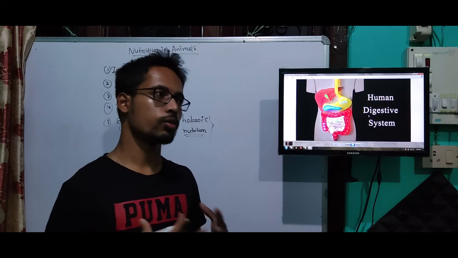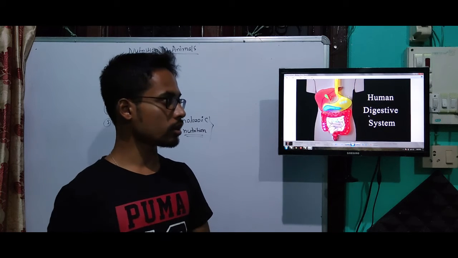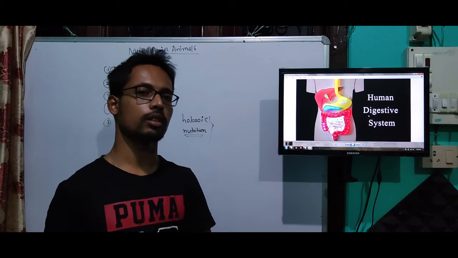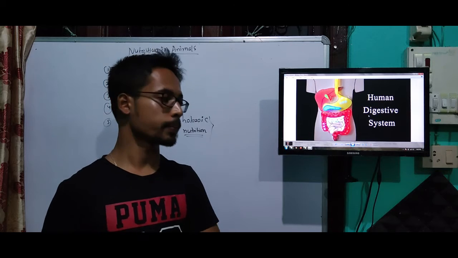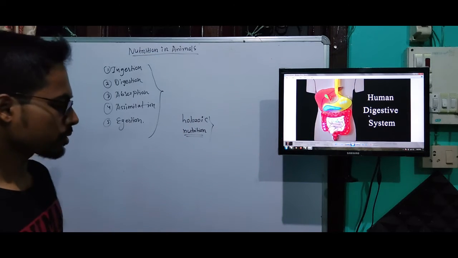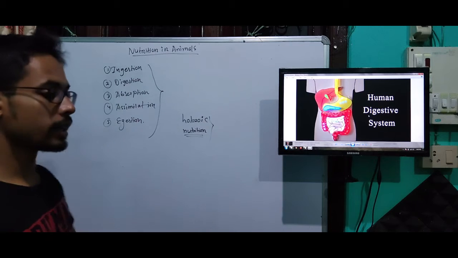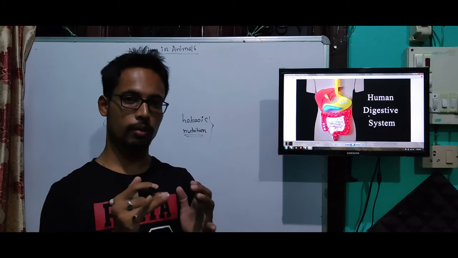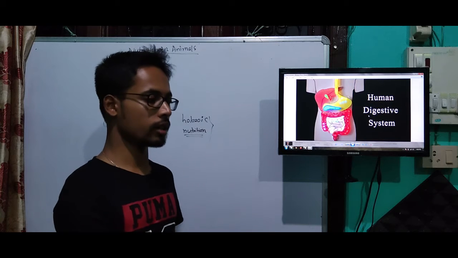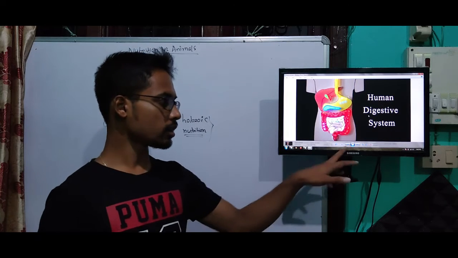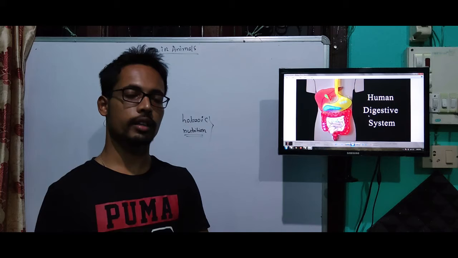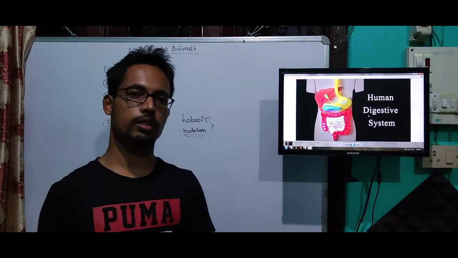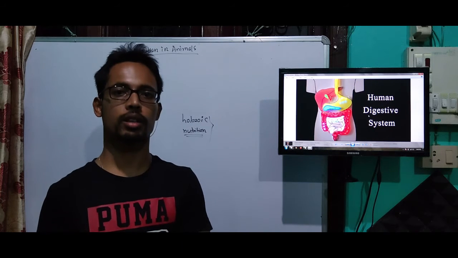The nutritive organ system in humans is the human digestive system. First, ingestion is the intake of food. In case of amoeba, it takes food with the help of pseudopodia. We'll study that in detail. And in multicellular animals such as humans, we have special organs.